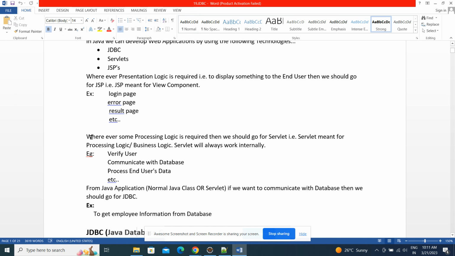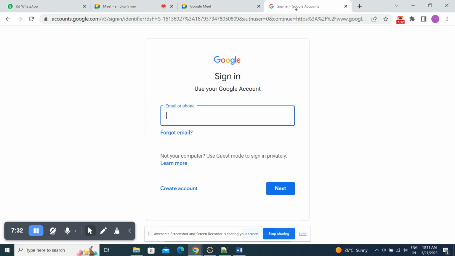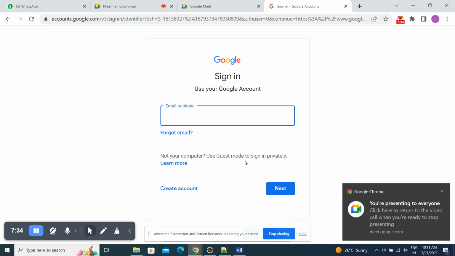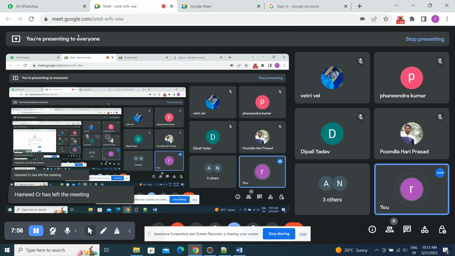Next, wherever processing logic is required. Processing means, like, a username and password is entered. Someone has to capture that username and password that we have entered, and we need to validate whether it is a correct username or password. We need to interact with the database, and then check whether it is correct or not. That processing logic or business logic is done by the servlet. Business logic is done by servlet.